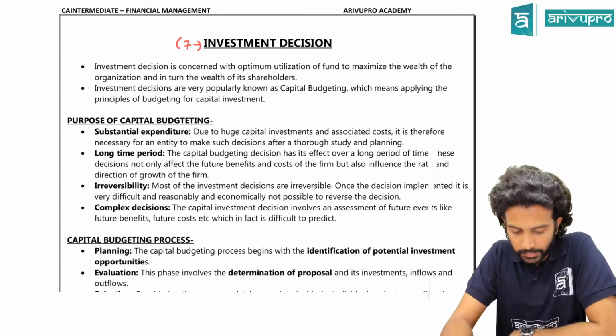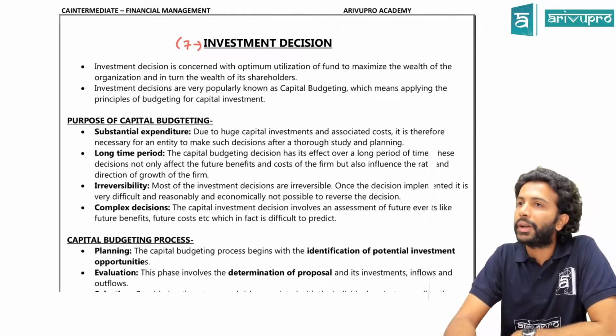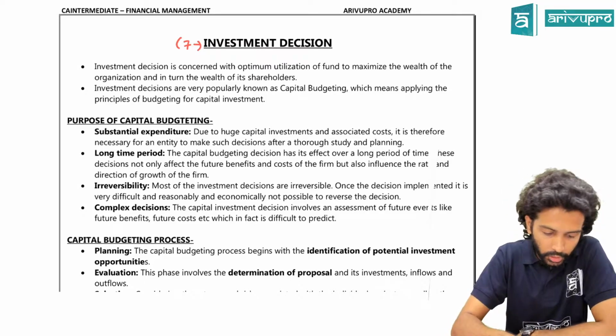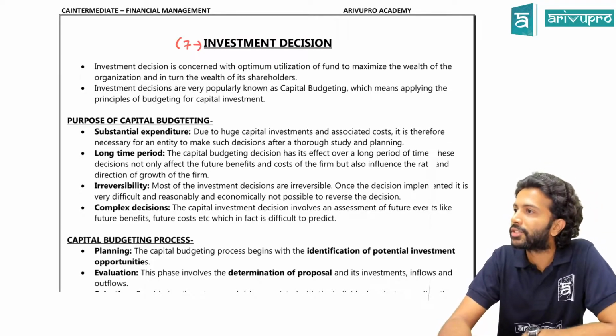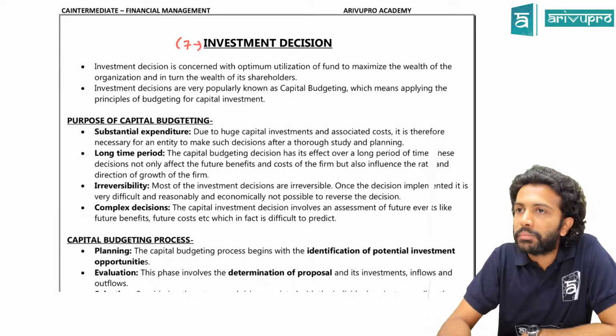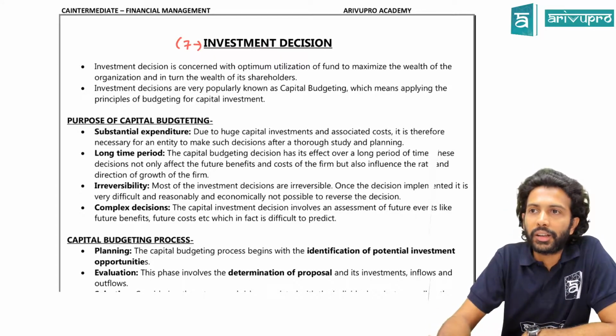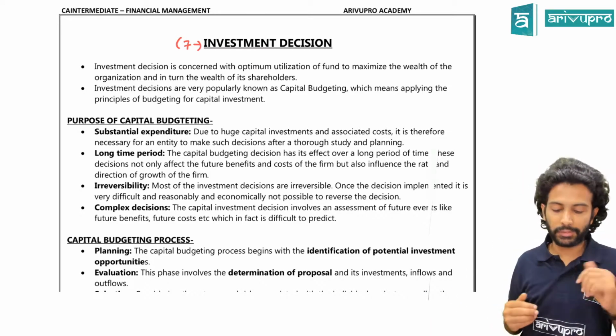Okay, next chapter, chapter number 7, investment decision. Financial management is a mixture of three decisions we've been learning. First one is financing decision. Second one, investment decision. Third one is your dividend decision.